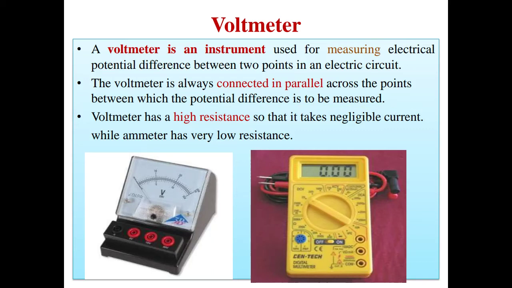Very important questions. Ammeter is connected in series. Voltmeter is connected in parallel. And voltmeter has a high resistance so that it takes negligible current, while ammeter has low resistance. If a question comes in the exam asking why voltmeter is connected in parallel and ammeter in series, the answer is that the voltmeter is connected in parallel because it has high resistance.